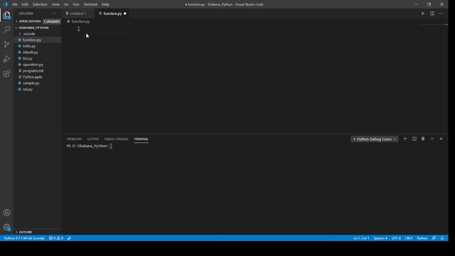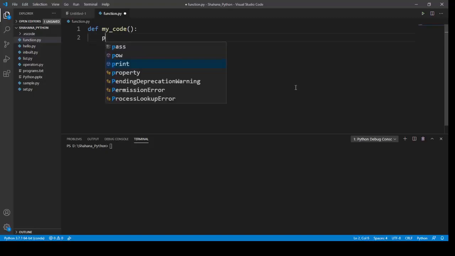This way we can run a Python file. First I'm going to create my function. As I said before, I define my function using the def keyword. Then I write my function name, with empty parentheses. Whenever I press enter, it gives 4 spaces, which shows that this comes under this block of code.